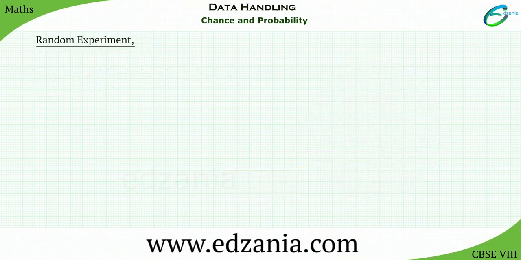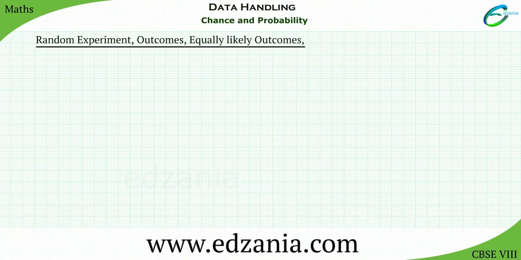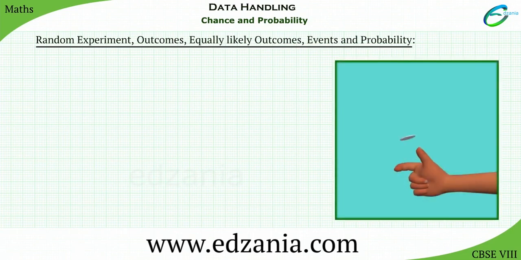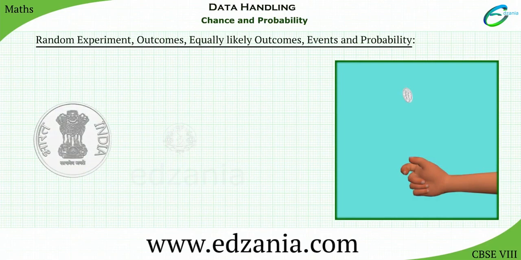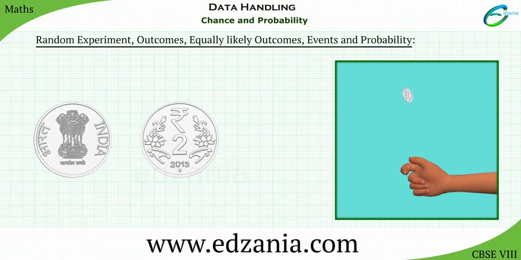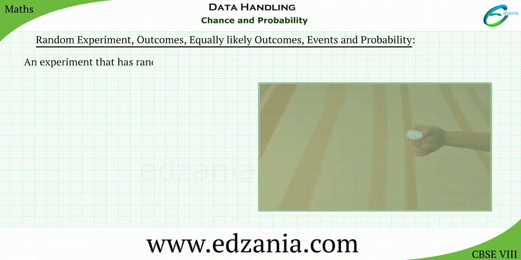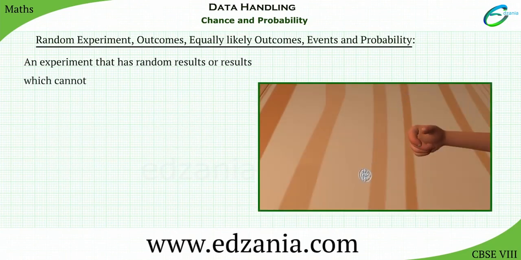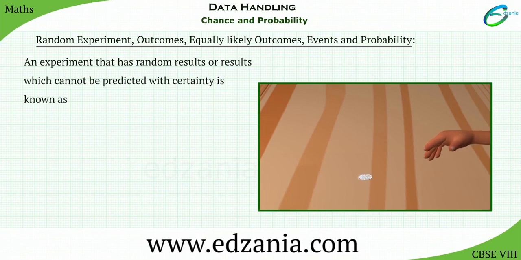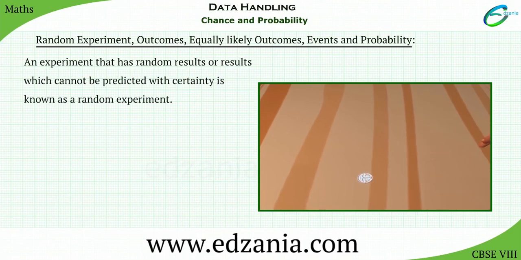Random experiment, outcomes, equally likely outcomes, events and probability. Let's once again consider the situation of tossing a coin. When we toss a fair coin, heads and tails have an equal chance of occurring. It is like an experiment where the result cannot be predicted with certainty. In other words, the result of each toss is random. An experiment that has random results, or results which cannot be predicted with certainty, is known as a random experiment.